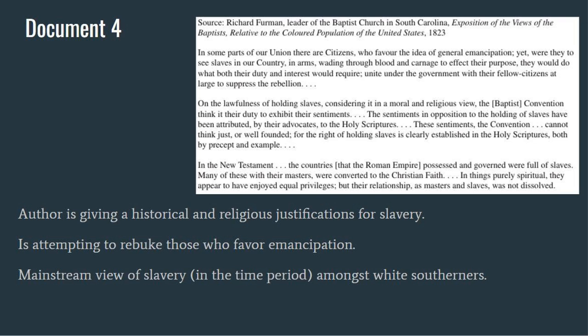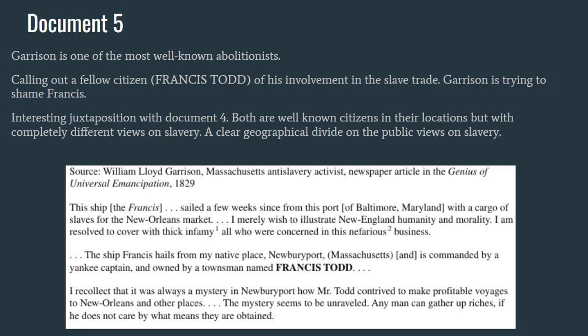The next document is from a South Carolina Baptist minister who makes both a historical and religious justification for slavery. He is attempting to rebuke those who argue for emancipation of slaves. This document can be used to show what is at the time the mainstream view of slavery, especially amongst white Southerners. On to document 5, which is from one of the most well-known abolitionists, William Lloyd Garrison.